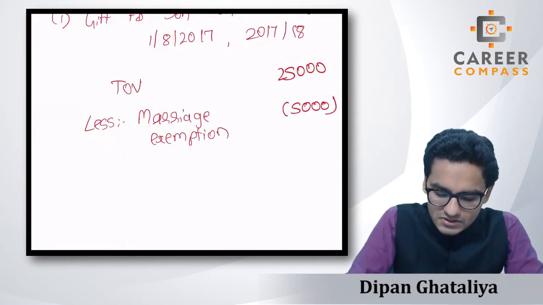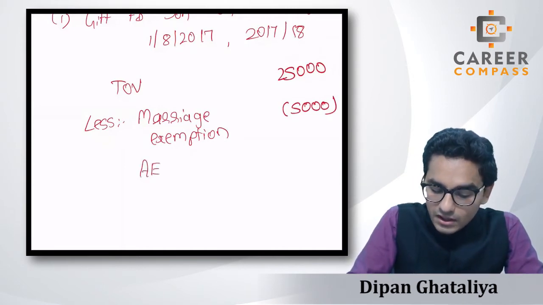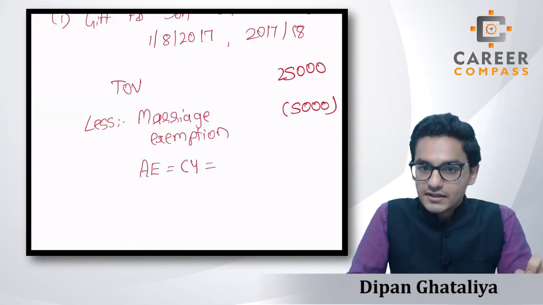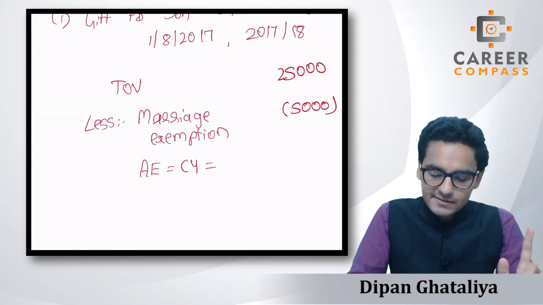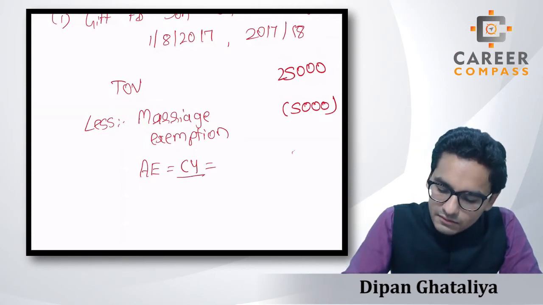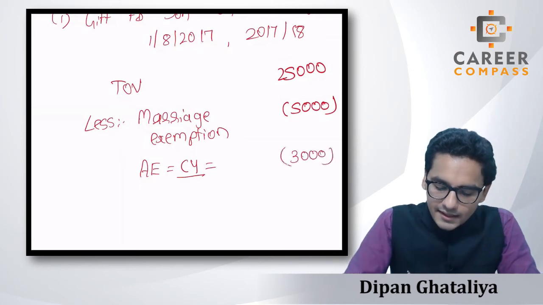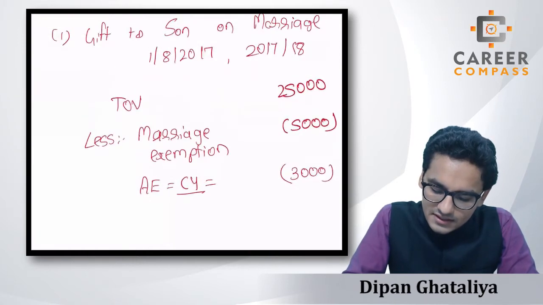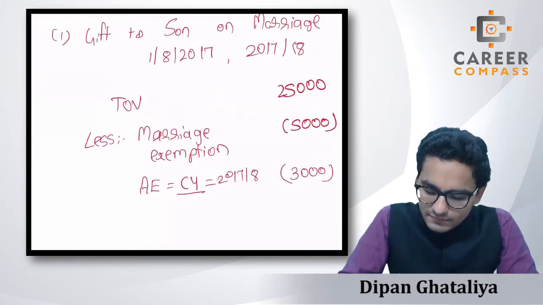Then once again, students, we first have to claim the annual exemption of the current year. We are not currently thinking about the previous year. First of all we have to claim the current year exemption, which is £3,000, and we are claiming it now. Current year means 2017-18. Now we will see what the situation is in 2016-17.